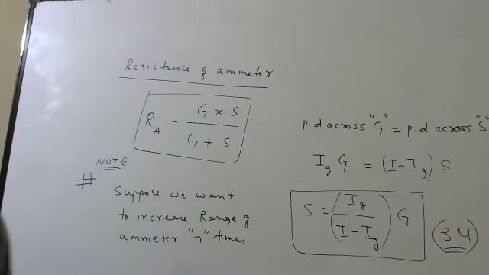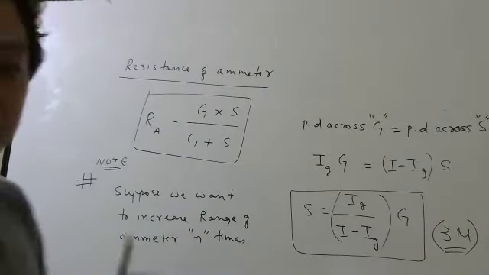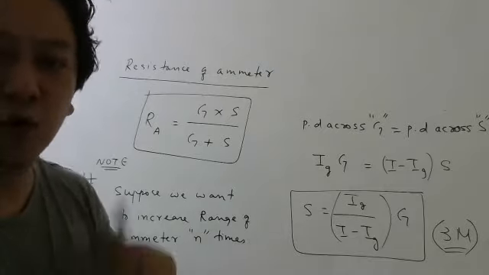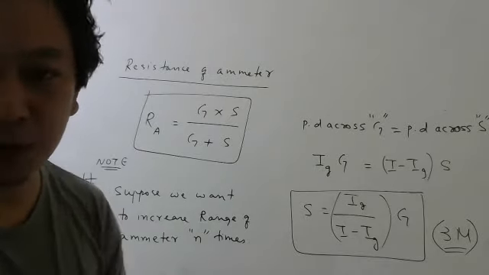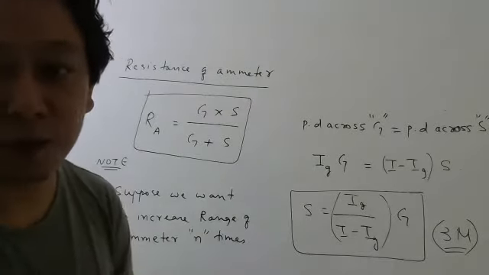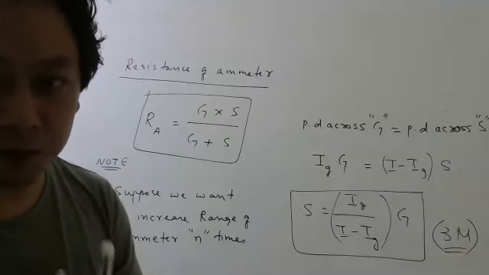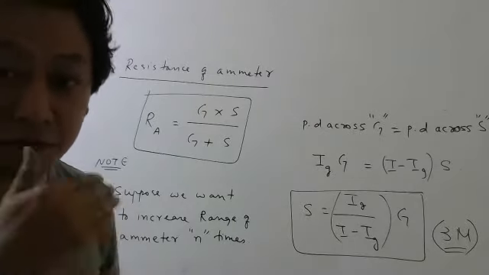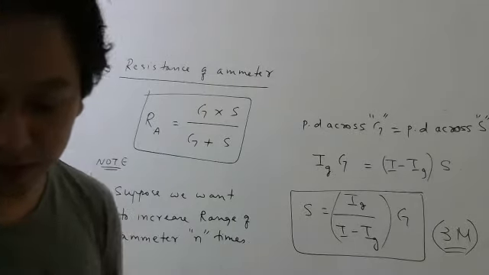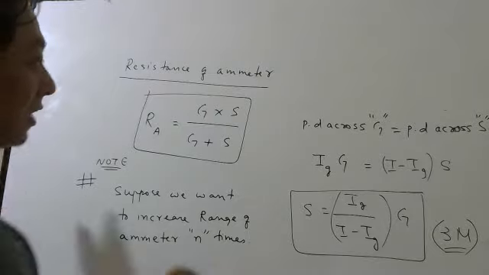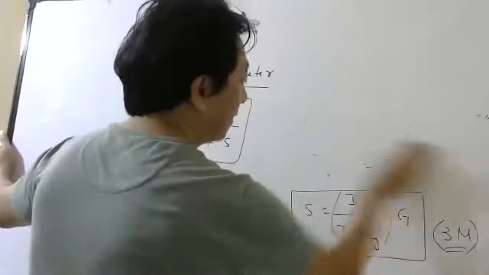Okay, we want to increase the range n times. Initially your galvanometer or your ammeter was measuring 2 ampere. Now I want it to measure 10 ampere. So by what times did I increase it? 5 times it has to increase compared to its initial value, right? 10 is 5 times 2, right?